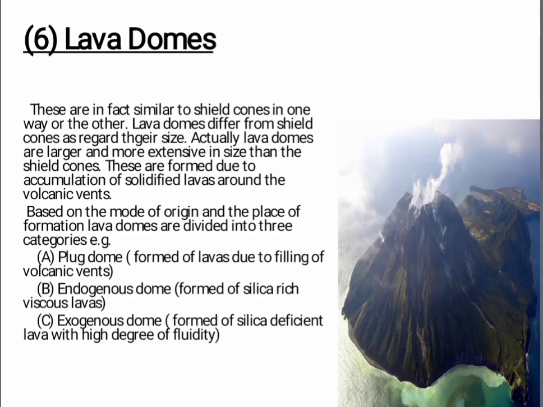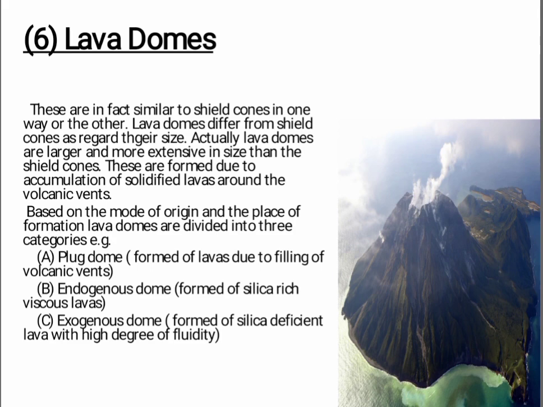Now come on to the lava domes. These are in fact similar to shield cones in one way or the other. Lava domes differ from shield cones as regards their size. Actually, lava domes are larger and more extensive in size than the shield cones. These are formed due to accumulation of solidified lavas around the volcanic vent.